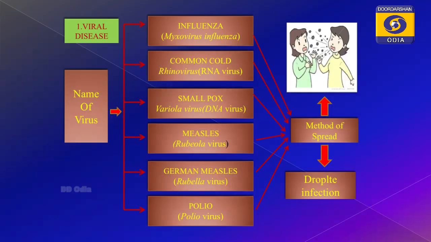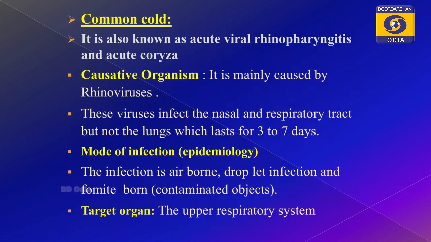That is the common cold. The common cold is one of the most important and most commonly occurring diseases, and it is caused by the rhinovirus. Whenever you are suffering from the common cold, which part is affected? Rhinus means nose, and the pharynx. This region is affected.